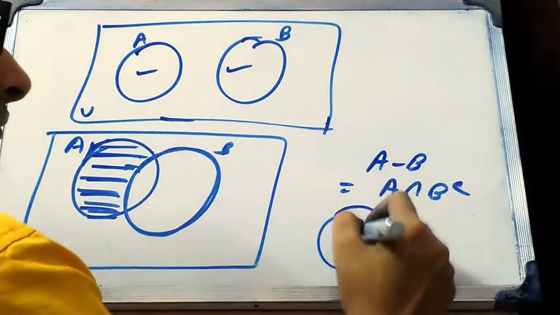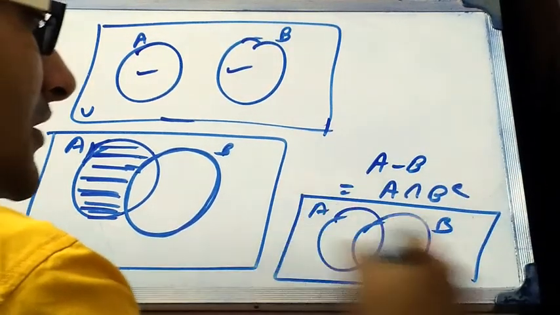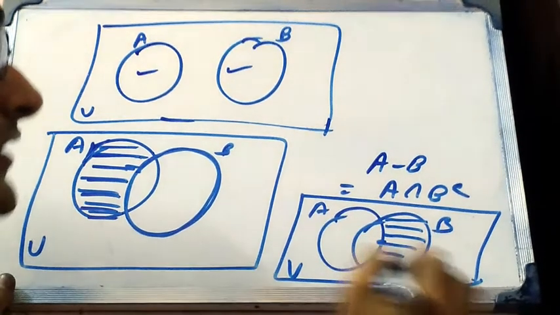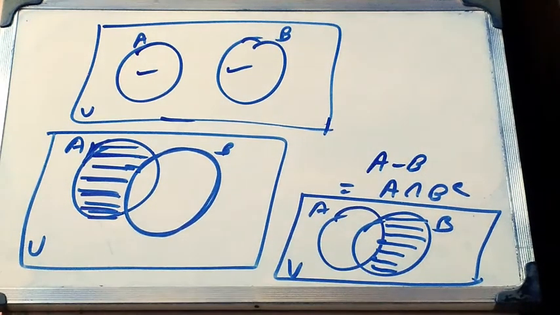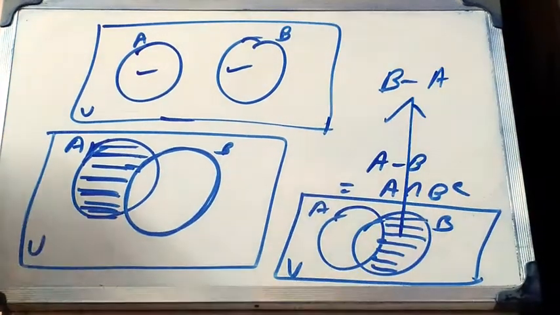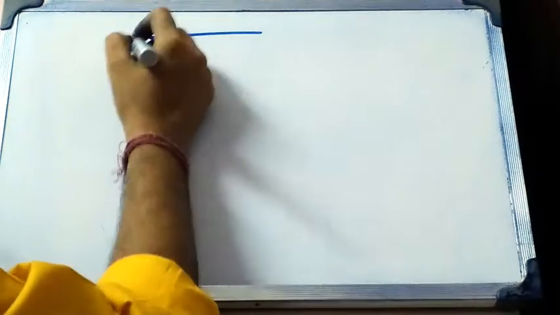Also, this is A, this is B, this is universal set U. This portion is nothing but B intersection A complement. That means the B minus A portion. Also we define the complement of a set by Venn diagram.